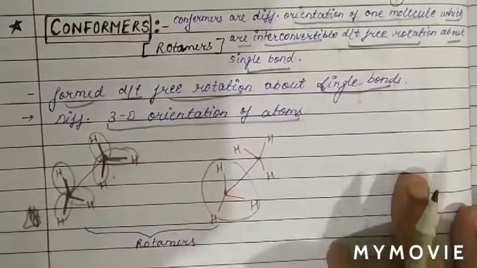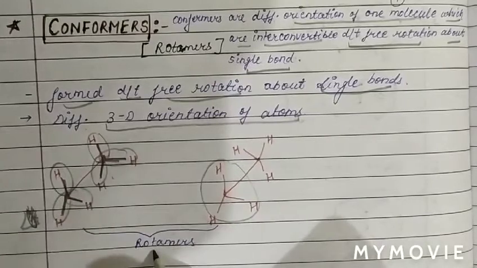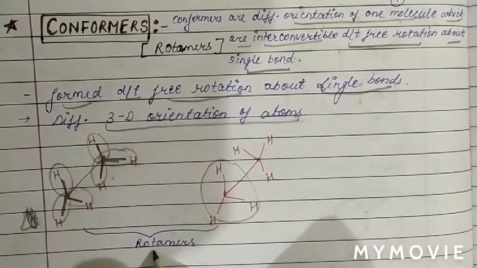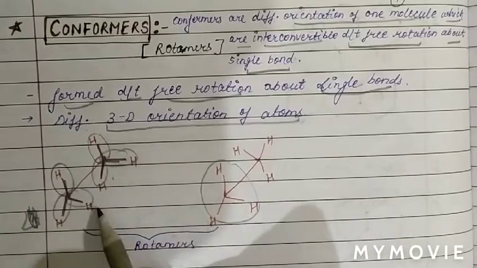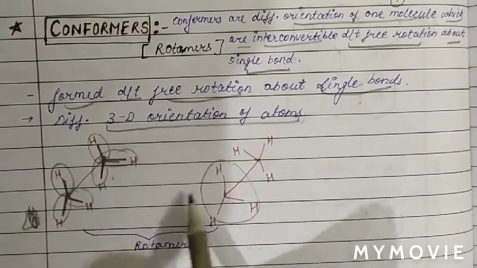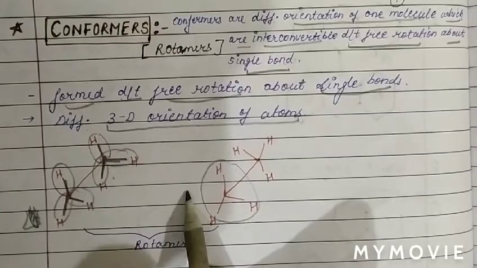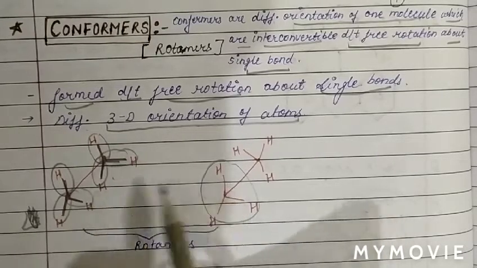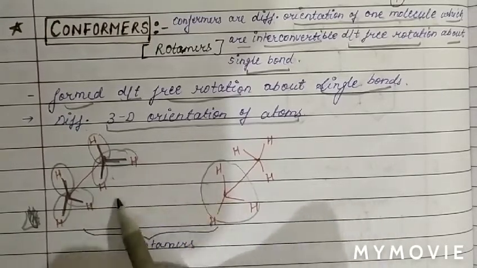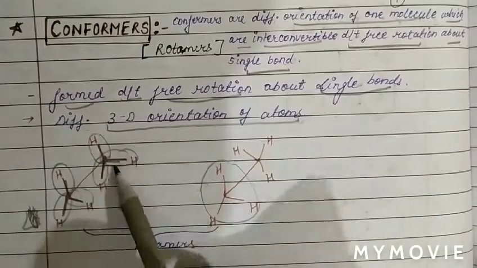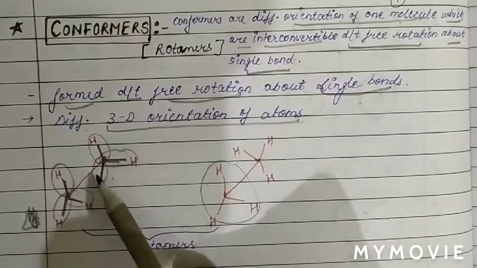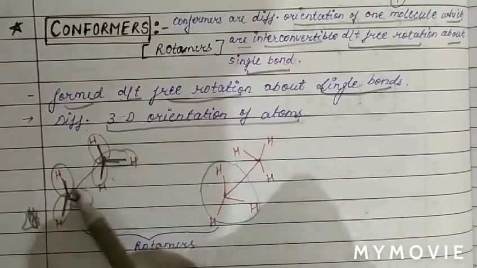So these two isomers we call rotamers. Also we can say conformers. Basically they are different orientations of one molecule, and these two isomers are interconvertible. We can interconvert this form into this form and this into this form, because rotation about the carbon-carbon single bond is possible.